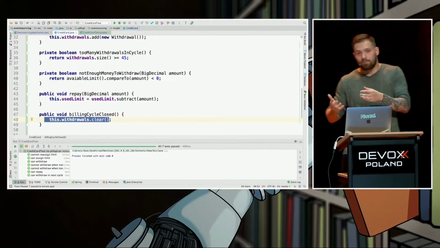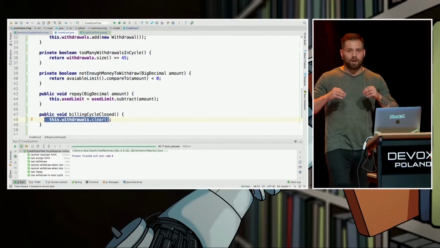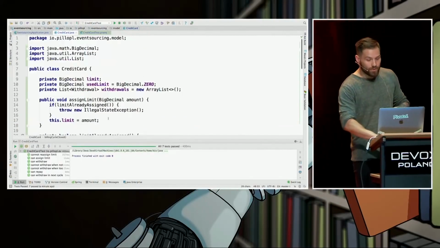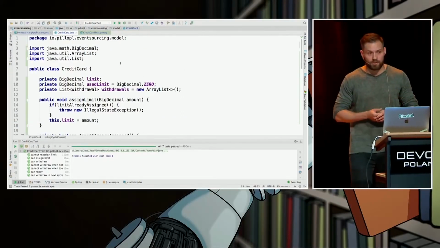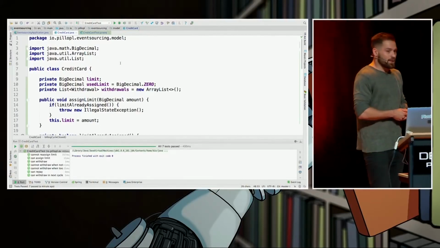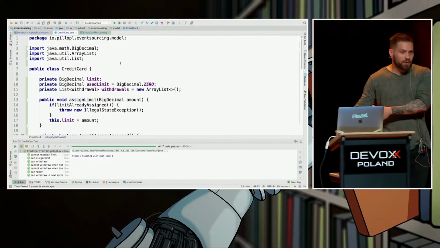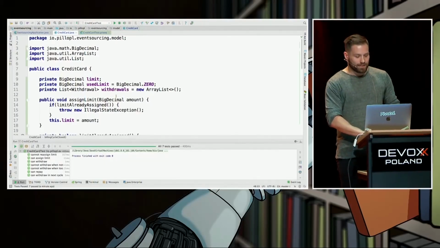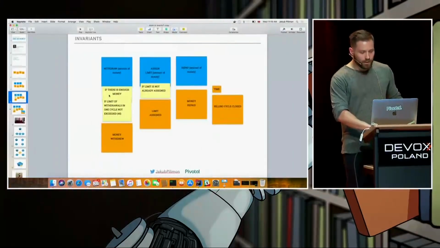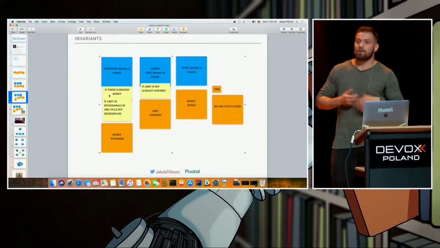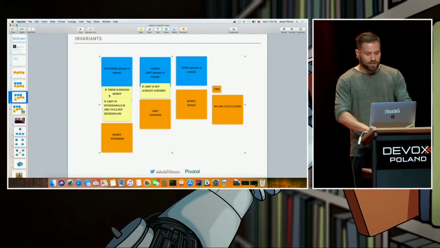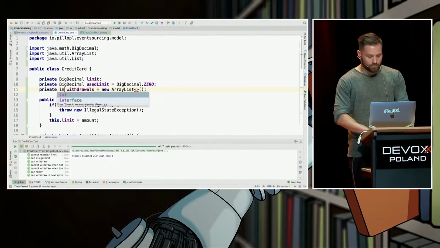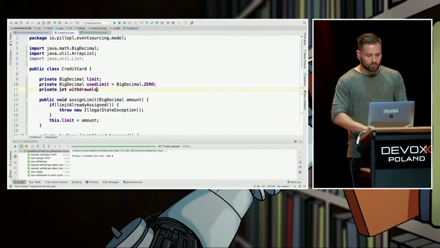Because for a while we stopped thinking about test-driven development, about minimalistic design just to back our invariants from the event storming session, and we started thinking how we love to think about models. We Java C# programmers. So one-to-one mapping from the data model, from the database, to our object-oriented model. We missed the fact that there is nothing about withdrawals in the invariants. It's only about the count of the withdrawals. So let's correct that. It's not a list, it's just a counter, right? Which is at the very beginning equal to 0, fair enough.